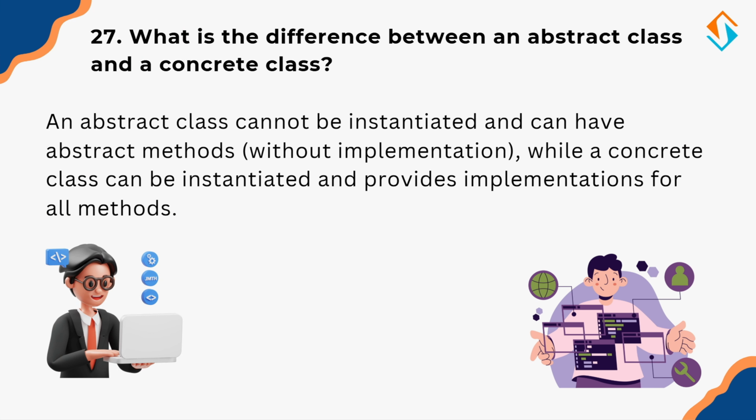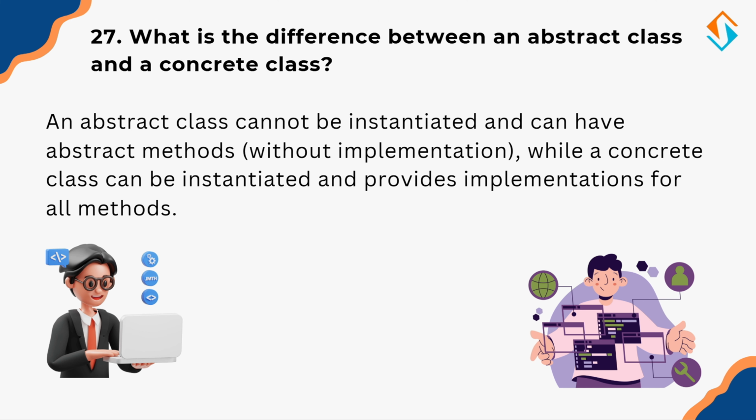Now let's clarify the difference between abstract and concrete classes. So, what is the difference between an abstract class and a concrete class? An abstract class is a class that cannot be instantiated and may contain abstract methods without implementation. It serves as a base for other classes. A concrete class, on the other hand, is a fully implemented class that can be instantiated. Think of an abstract class as a blueprint with incomplete details, while a concrete class is a fully built structure ready to use.